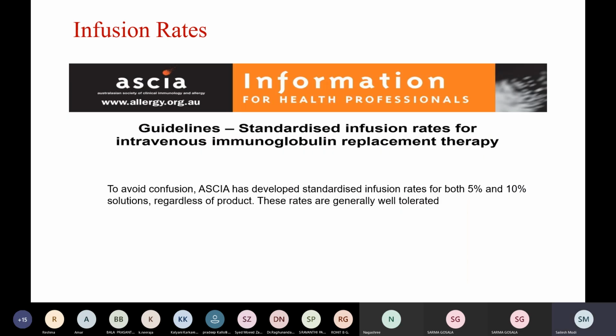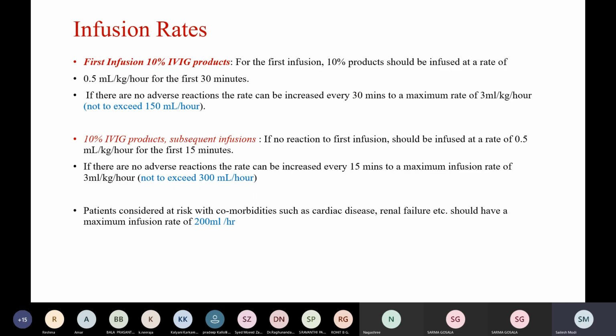To avoid confusion, the Australian Society of Clinical Immunology and Allergy has developed standardized infusion rates for both 5% and 10% solutions regardless of the product. These rates are generally well tolerated. For the first infusion of 10% IVIG products, a rate of infusion of 0.5 ml per kg per hour for the first 30 minutes is taken.